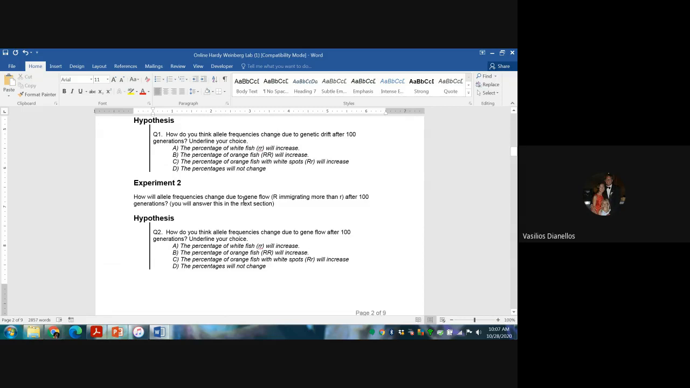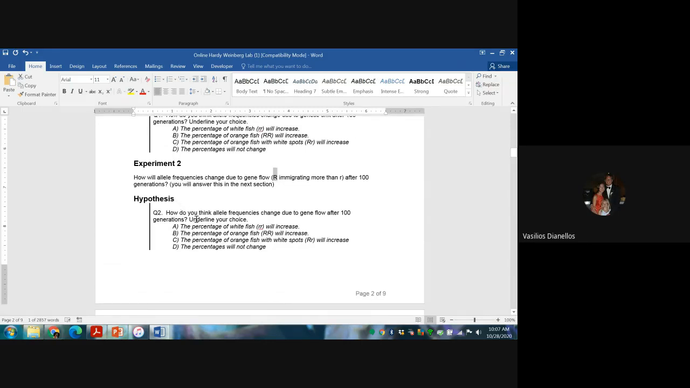Specifically, you're going to have more individuals coming into the population that have a big R, right? So you're going to have fish coming in. There'll be some big R's, there'll be some small R's, but overall, you're going to have more big R's than small R's. So then the question is, after 100 generations, how do you think it will change?